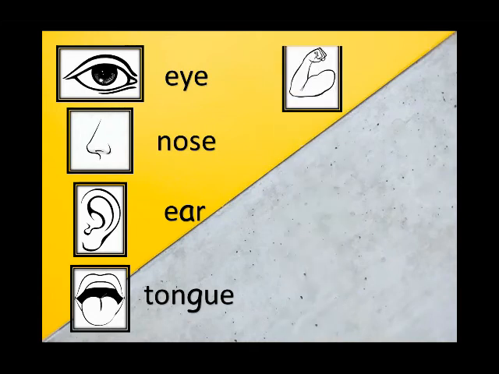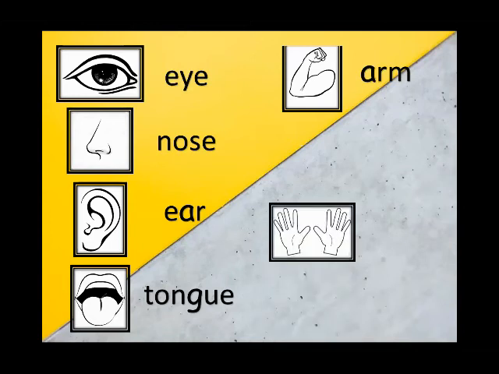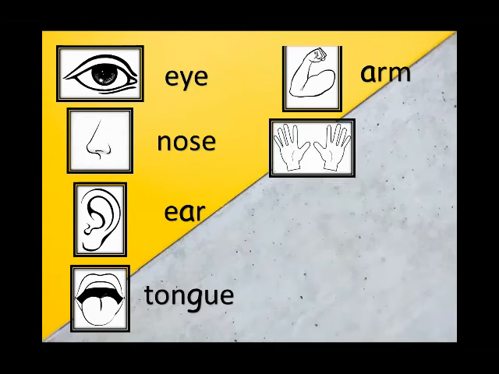It's an arm. What is this? It's an arm. A-R-M, arm. Okay, what is this? It's a finger. How many fingers do we have? We have 10 fingers. We have 10 fingers in our hands.